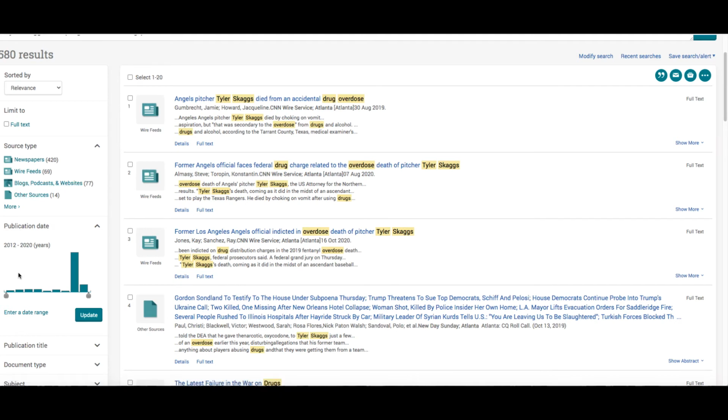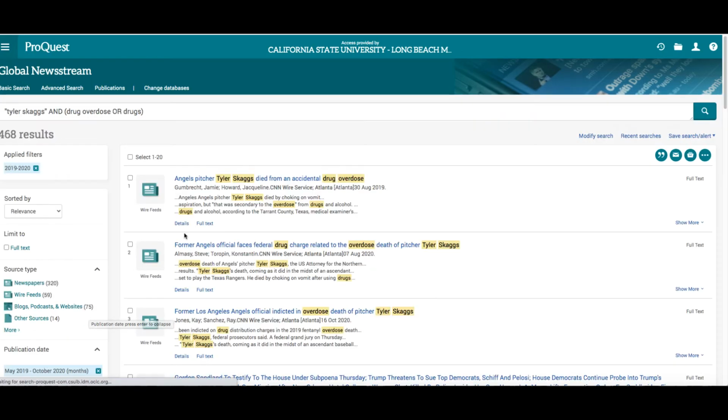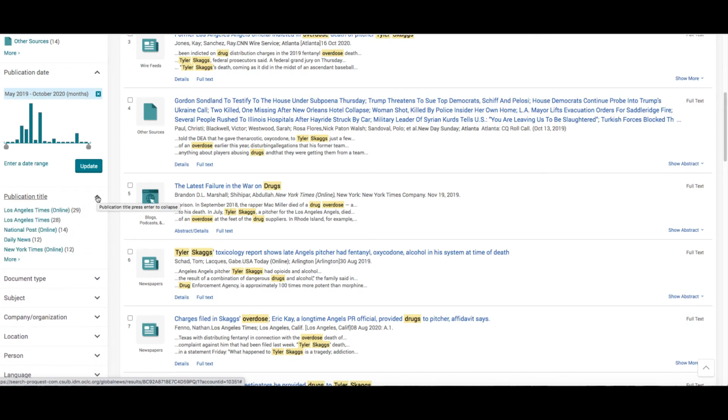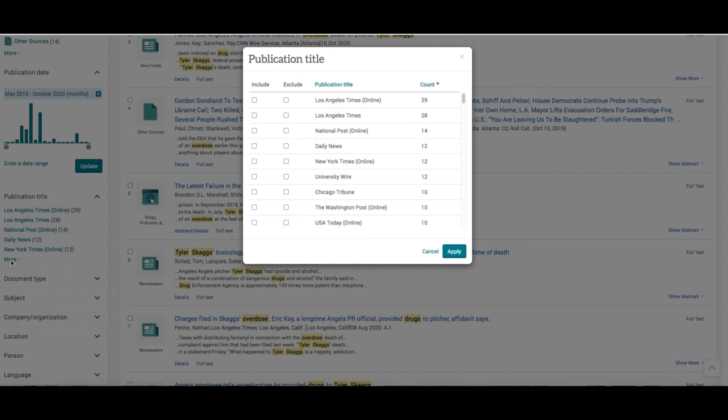You might also want only the material from the last year. So you can use the date filter to filter your stories. And you may only want to know what major publications have written about Tyler Skaggs' case to see what kind of publicity and what kind of information you can find.